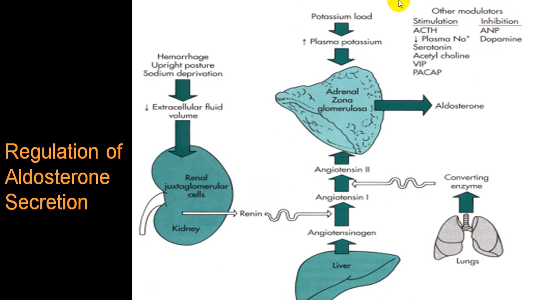acidosis. So aldosterone secretion will be increased by ACTH, hyponatremia, serotonin, acetylcholine, VIP, vasoactive intestinal peptide, and inhibited by ANP and dopamine. Inhibited by these two, ANP and dopamine. As soon as the blood volume is increased, ANP will be secreted and that will inhibit aldosterone production.